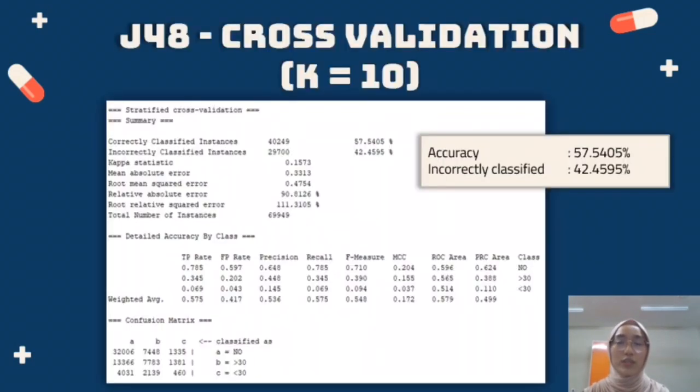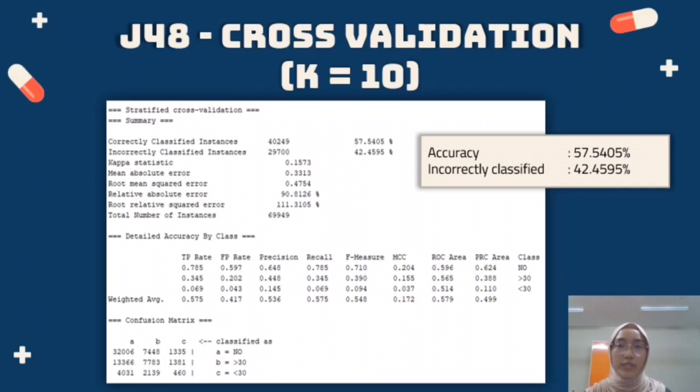Before we do cross-validation, we must insert the dataset file into the preprocess tab. Then we click the classify tab. Then we choose, then we filter and choose trees, and then we click J48. After that, we check cross-validation. Then we type K10. The fold is K10. Cross-validation is a statistical method that is used to estimate the skill of machine learning models.